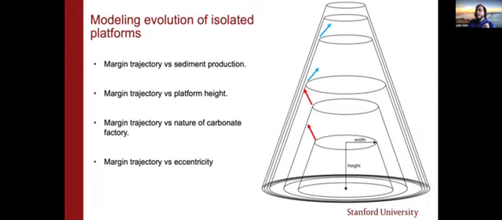But before I move on, I want to emphasize that, as we had done similarly for the linear platforms, the rate of change of width of an isolated platform with time is inversely proportional to height squared, as compared to height only for the linear platforms. Due to this, one can imagine that if we have an isolated platform and a linear platform growing together, the linear platform will grow faster and change its trajectory much quicker than an isolated platform.